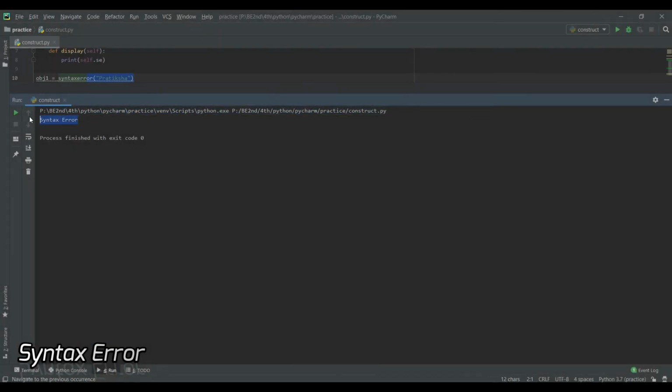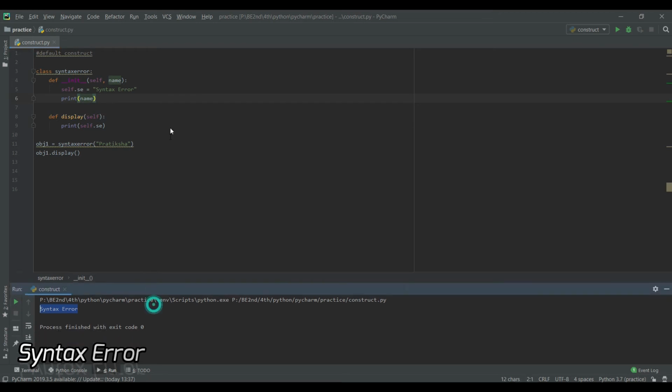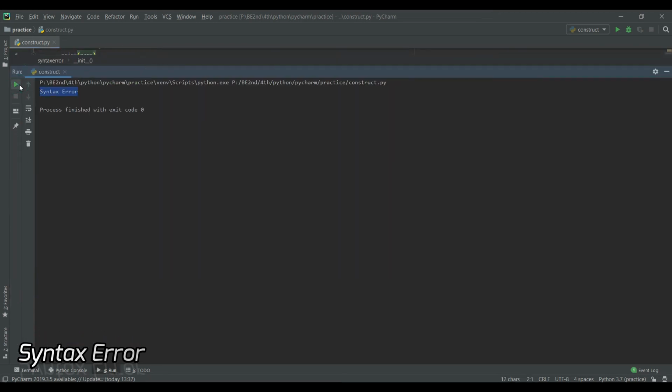Now it won't give an error. Yes, it is printing syntax error again because I haven't printed Pratiksha yet. I have just passed that value. So to make it print, I can write print name. Let's see if it works. Yes, it is working fine. It is printing Pratiksha and then it is printing syntax error.